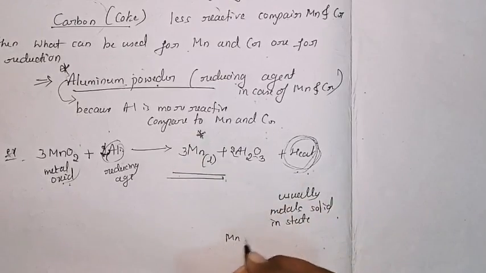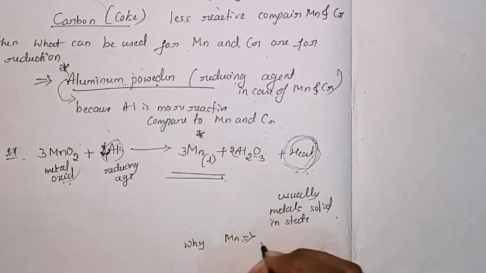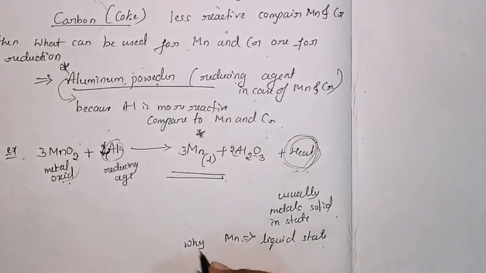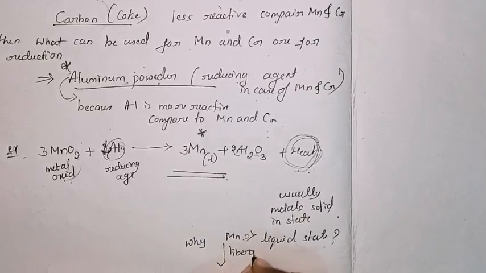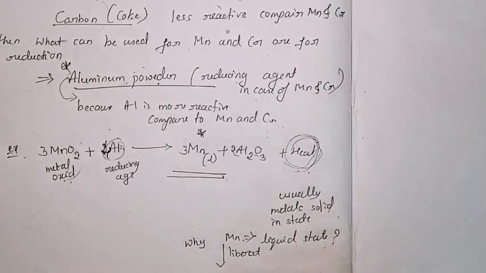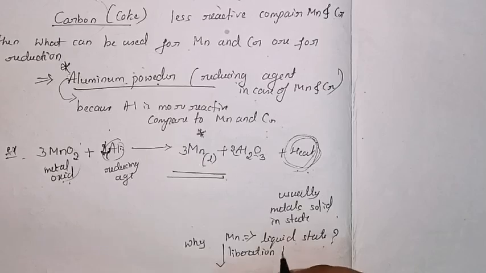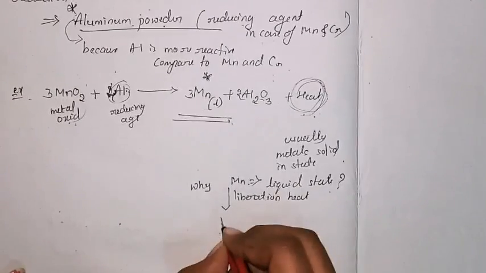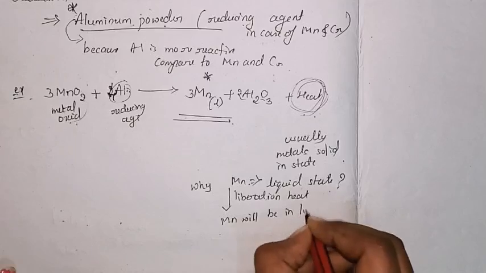Why is it liquid? Because there is a liberation of heat. It is an exothermic reaction. Exothermic means heat is liberated. Due to that liberation of heat, the manganese will be in liquid state.